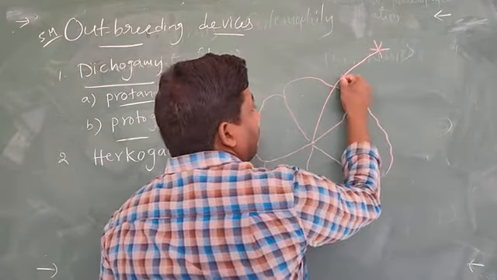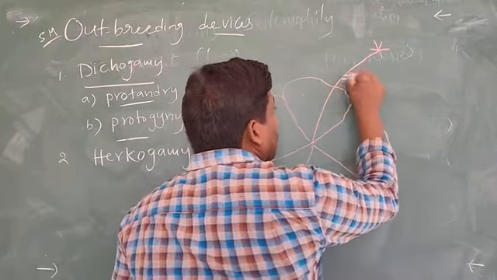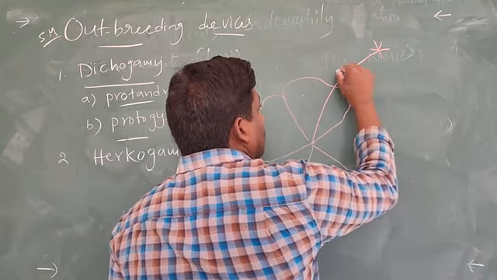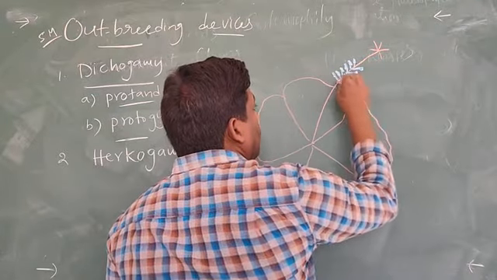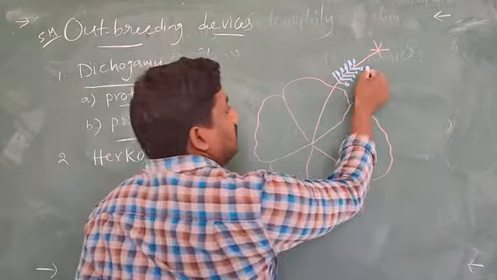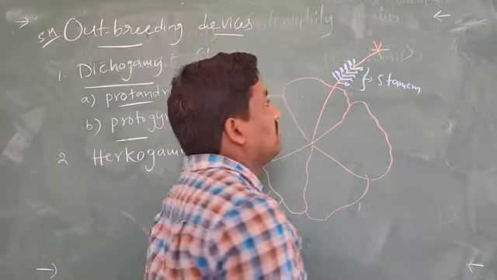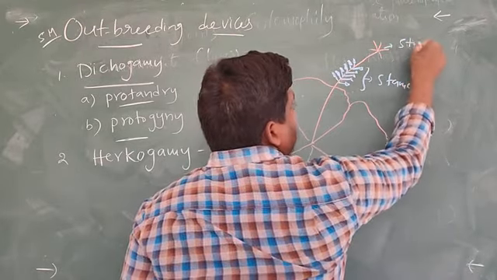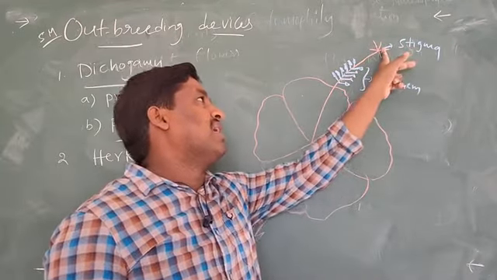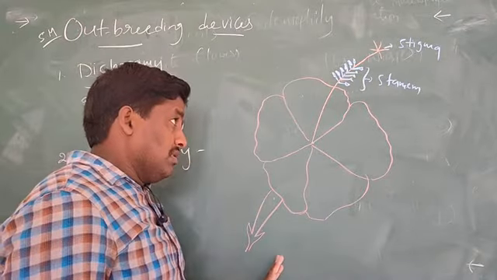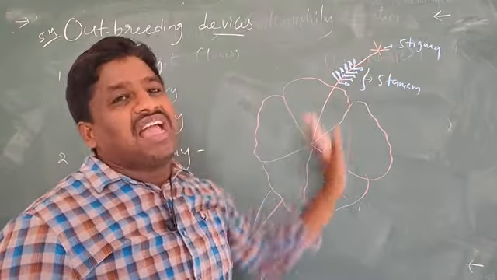This part is the stigma. These are the stamens. Here, the stigma. The anthers and stigma are different in heights.